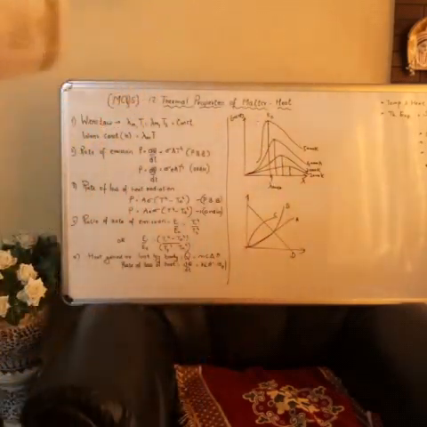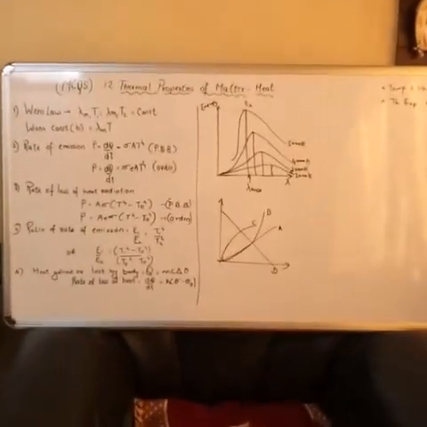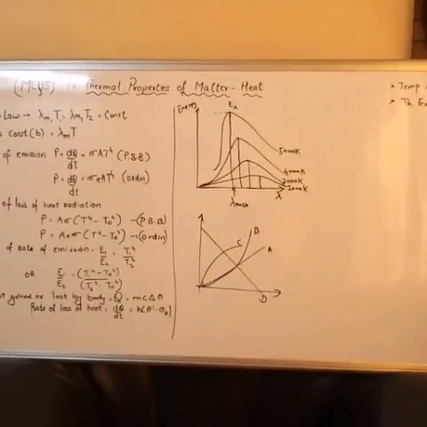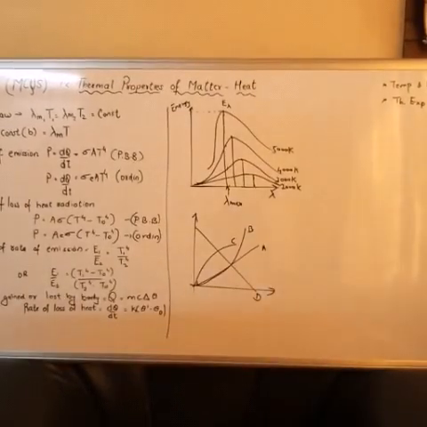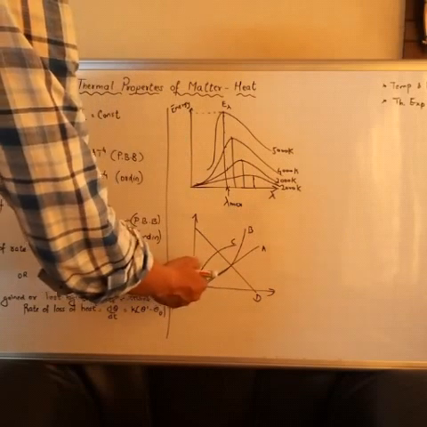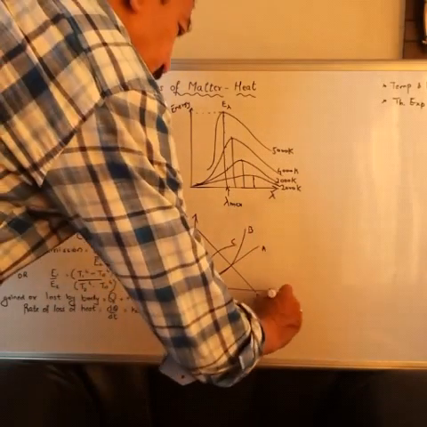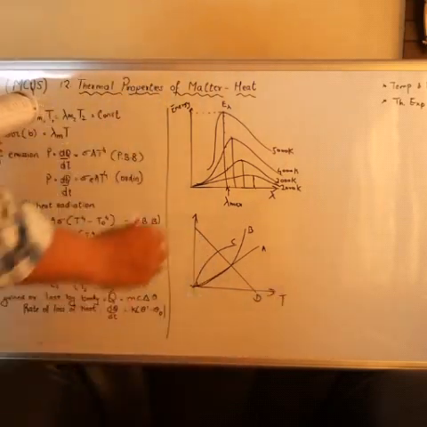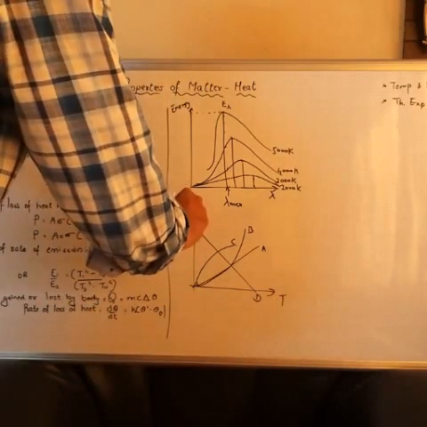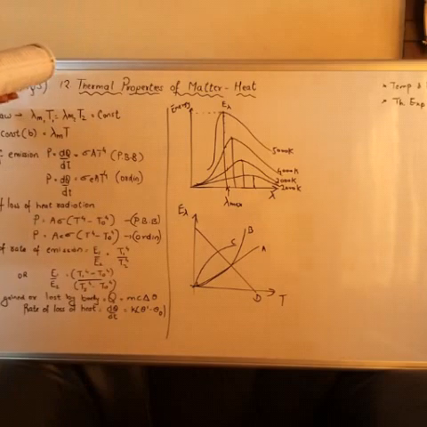You can see four curves over here. One is curve D, one is straight line A, one is curve B, and one is curve C. Now the x-axis is temperature and the y-axis is E lambda. So you have to judge which is the correct graph.